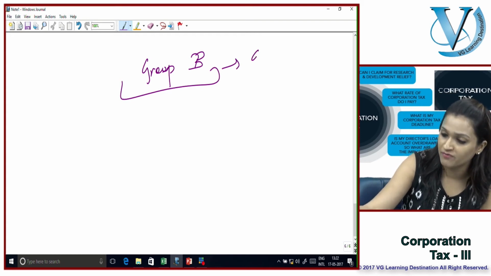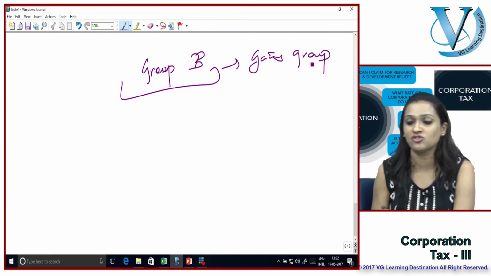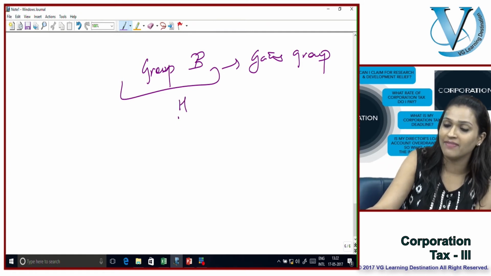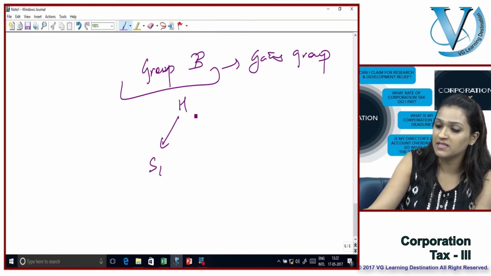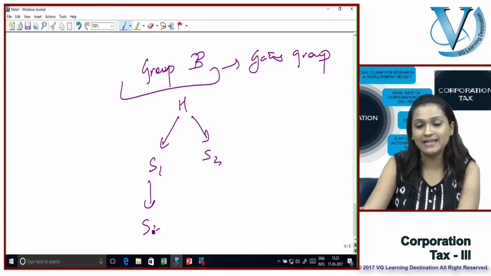A group B would form part of a gains group if two conditions are met. The two conditions are: a holding company, and then I have subsidiaries, directly as well as indirectly owned.